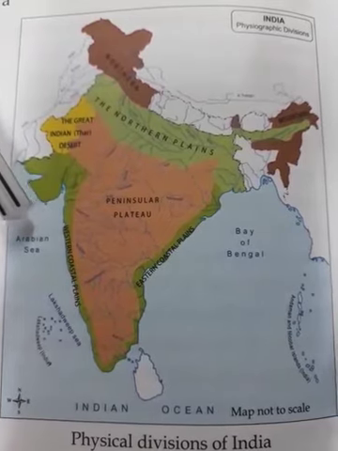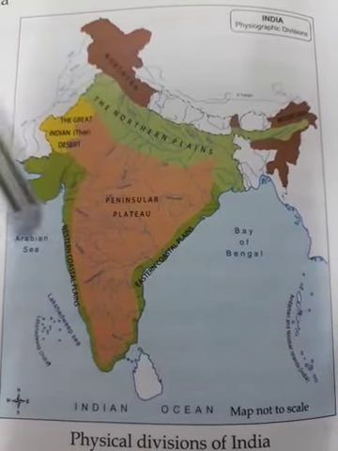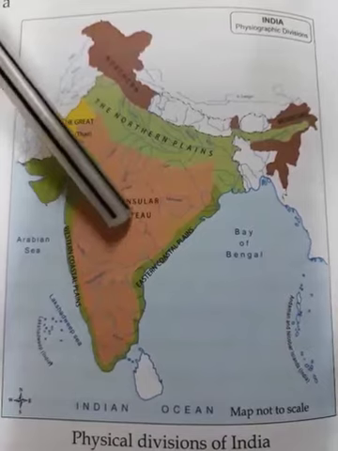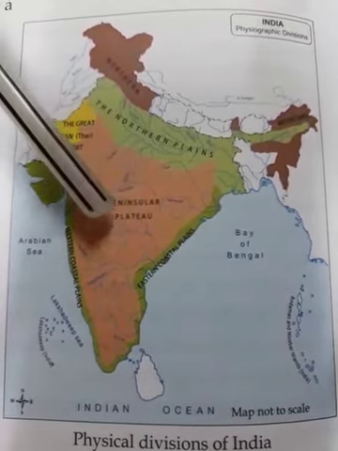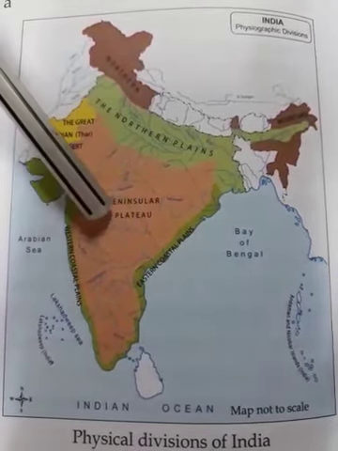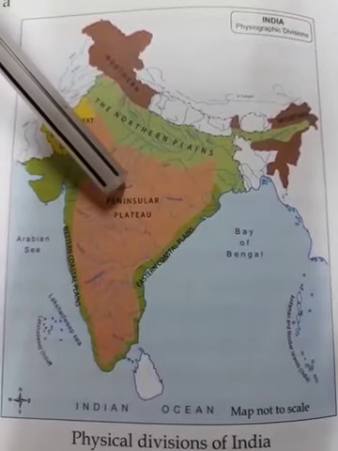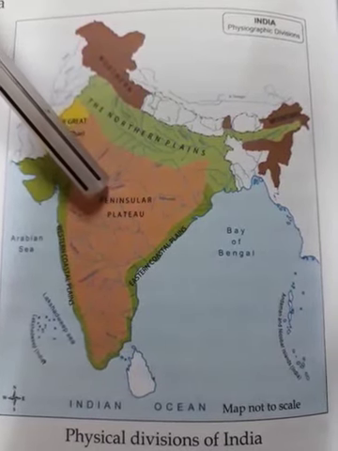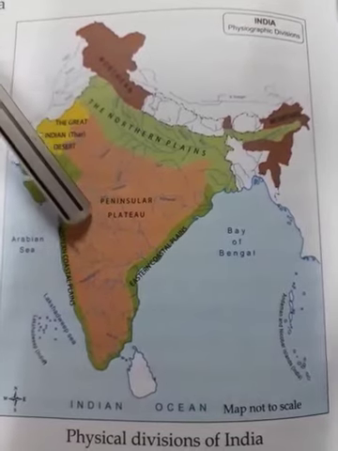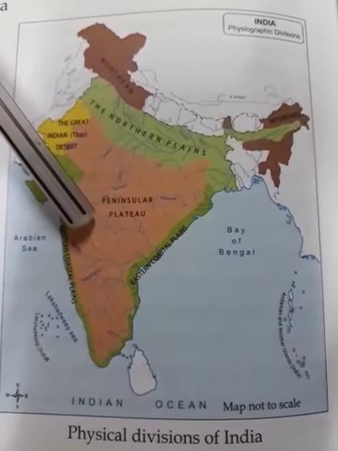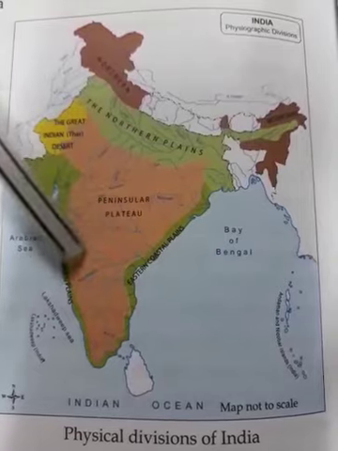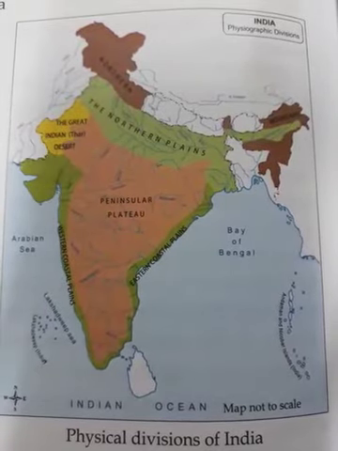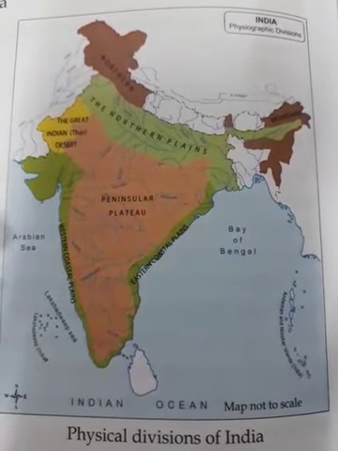Okay. Now here in this region of peninsular plateau, we find the soil is black, and black soil is very good for cultivating cotton, millets and sugarcane. Okay, and also this region is very good in minerals.